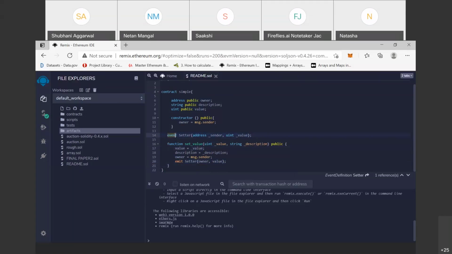So events are always described in the function that updates the value, or setter functions or working functions, not getter functions which only show the output.